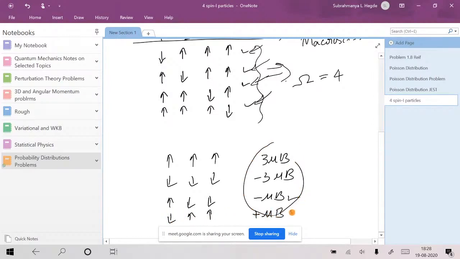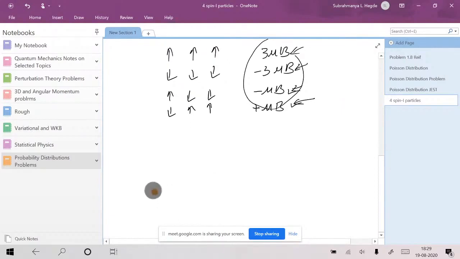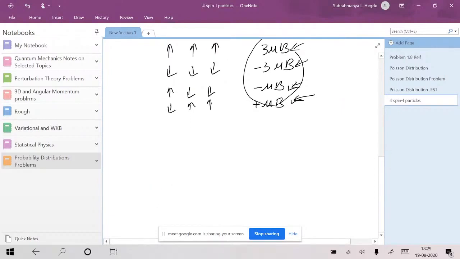These two will have more than one microstate. This is not the only permutation that is possible. I think 3 permutations are possible corresponding to this one, 3 corresponding to this one, only 1 and 1 possible corresponding to these two. So 2 mu into B is not possible. That's correct. Shall I move on? Yes. I have a question. If the external magnetic field, now we have applied only mu into B.